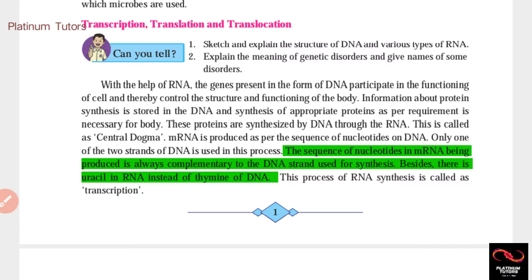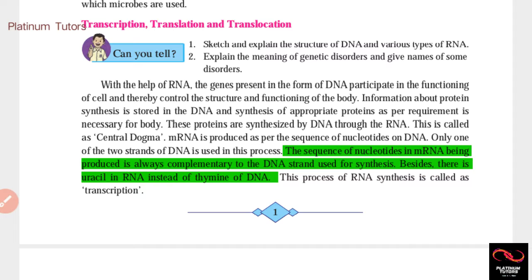Information about protein synthesis is stored in the DNA, and synthesis of appropriate protein as per requirement is necessary for the body. Now, to produce the protein, the information is stored in DNA. The DNA knows how much quantity is necessary to produce protein. So, according to the need, the DNA produces protein. These proteins are synthesized by DNA through the RNA.